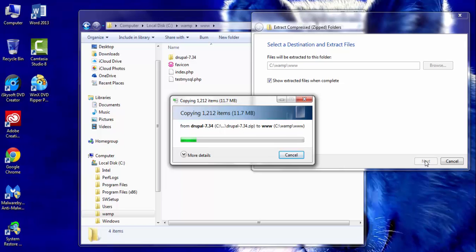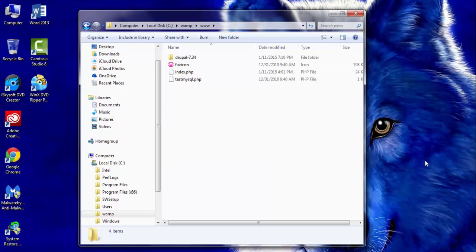It's going to copy the files. Let's let them copy for a little bit. A little longer. Great. Okay, just for convenience, I'm going to rename it and call it Drupal 7. There we go. Now we have Drupal 7.